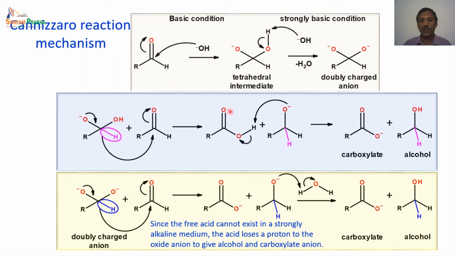The acid is very prone to donate a proton, and the alkoxide is very willing to accept the proton. So that is the reason the alkoxide gets converted to the alcohol, whereas the carboxylic acid gets converted to the carboxylate anion. This is the reason this reaction produces an alcohol and the carboxylate anion.